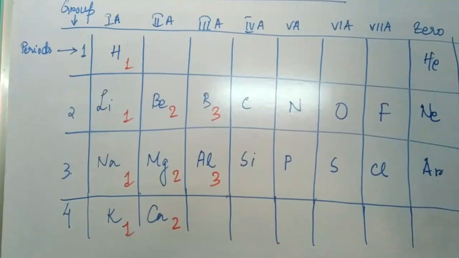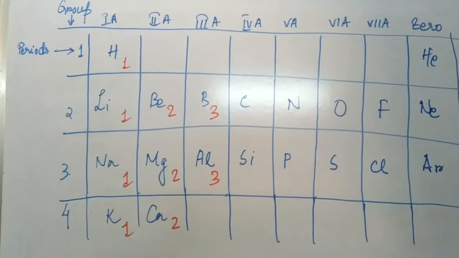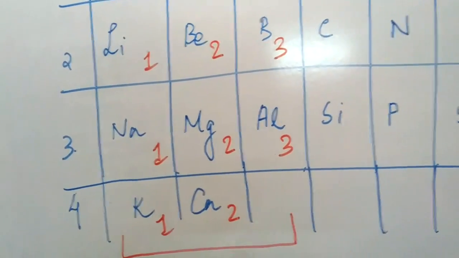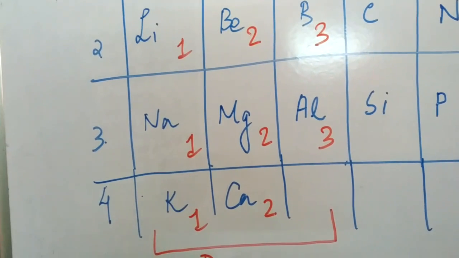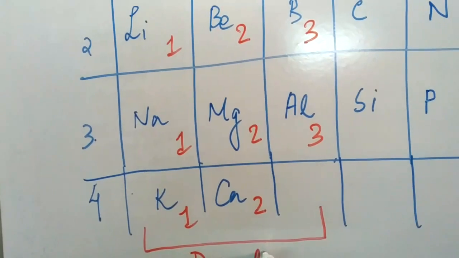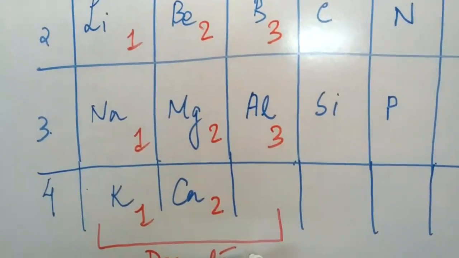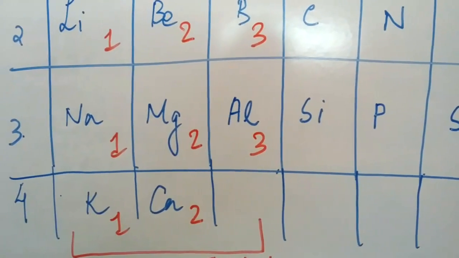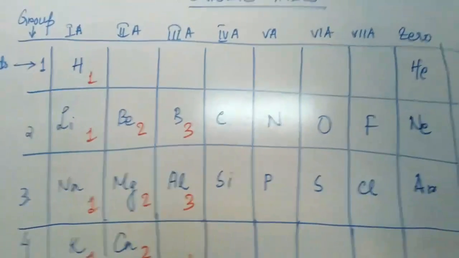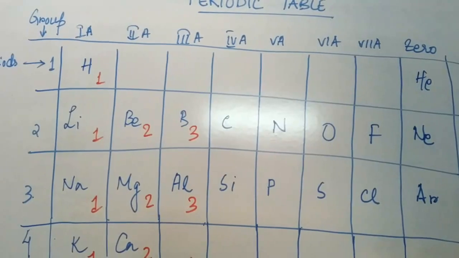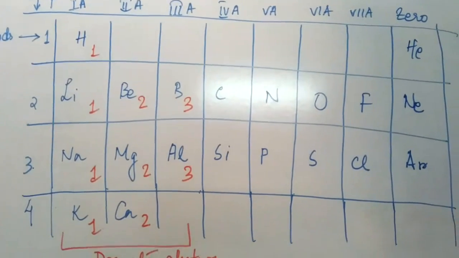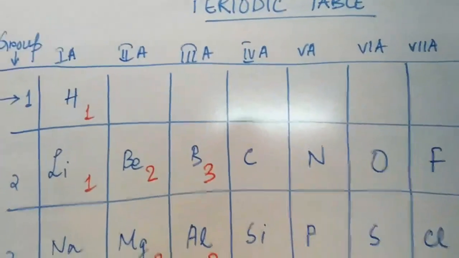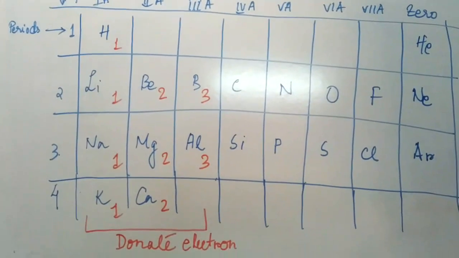Now up to this part of the periodic table, which you can see, students, up to this part, the electron will be donated. As I said, it is based on the number of electrons donated, shared and gained. It will determine the valency. So if an atom has up to 3 electrons in its valence shell, then it can easily donate electrons to another atom and easily attain the stable state.